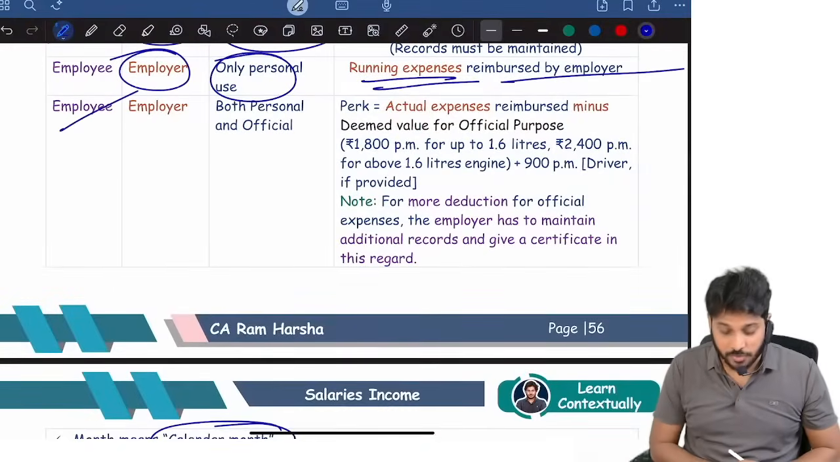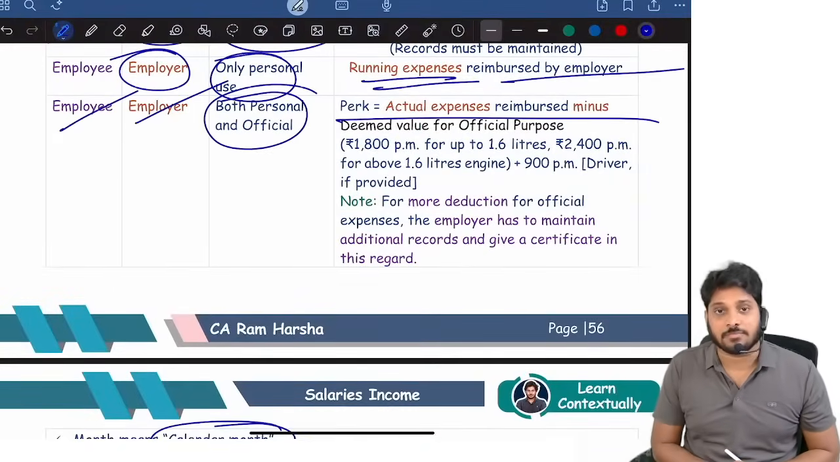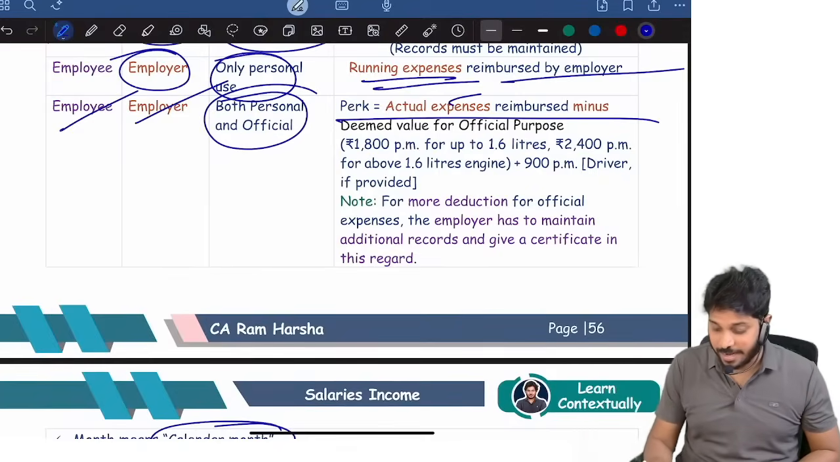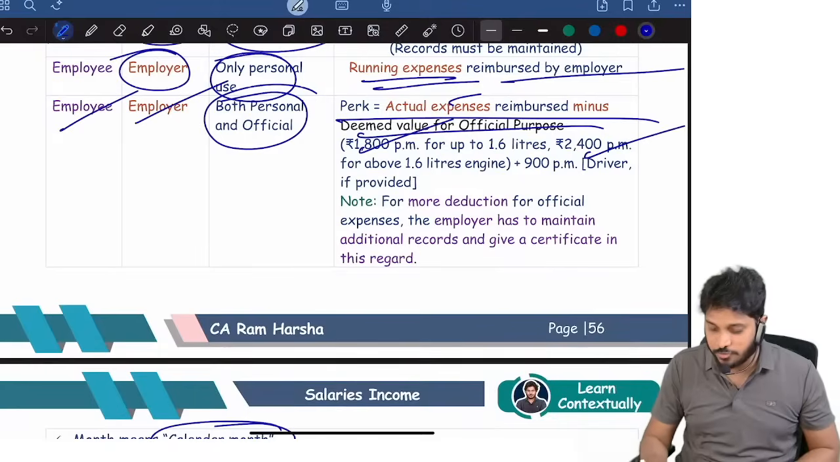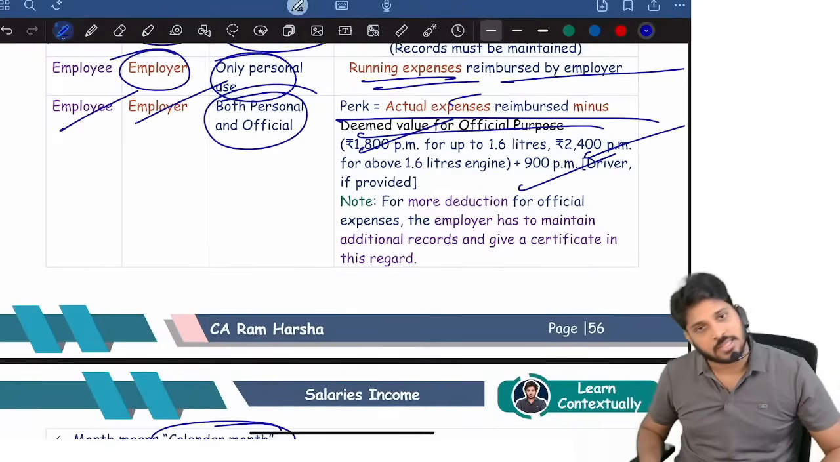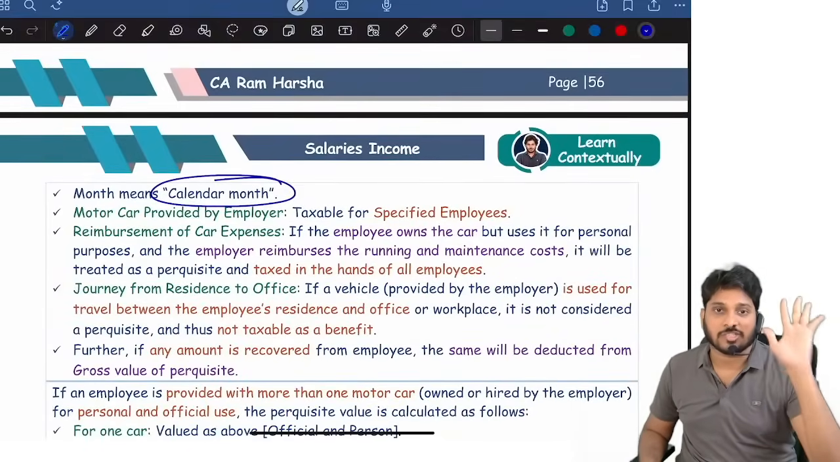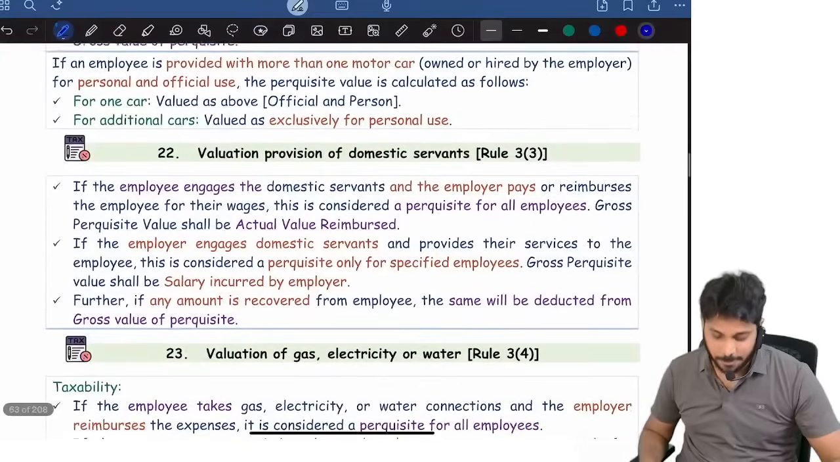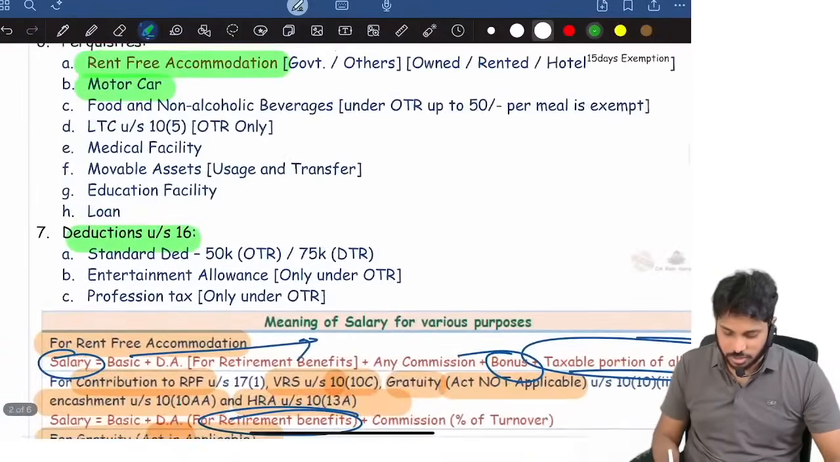Sir, employee own the car, expenses company is incurring, and both official and personal purpose. Total expense identify. First identify total expense, actual expense, minus deemed for official purpose. How much is deemed for official purpose? 1800, 2400, 900. These are all deemed for official purpose. Reduce it. Balance amount is taxable. Any other conveyance is getting 600, 900. That logic. This car facility is also over.